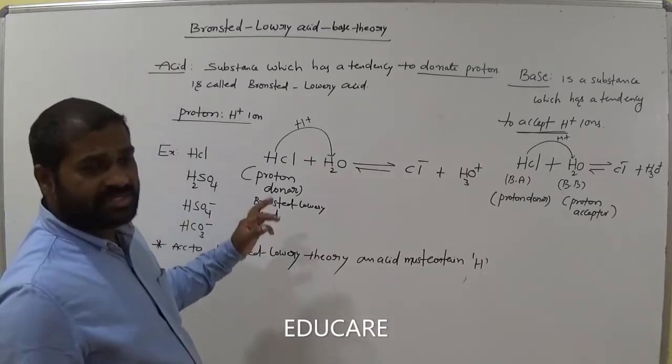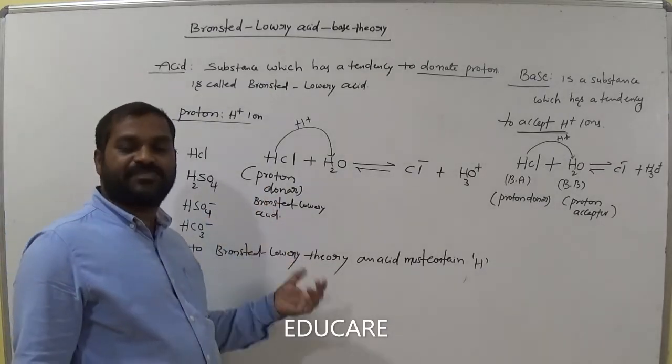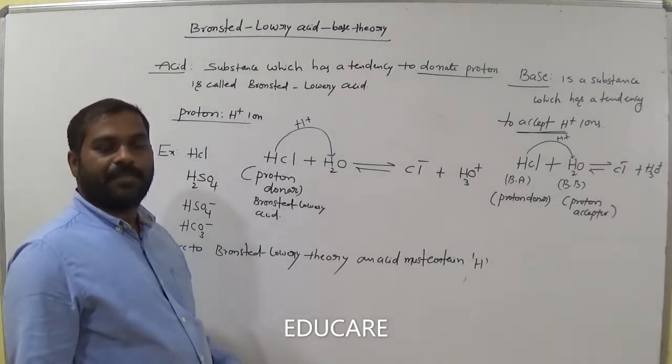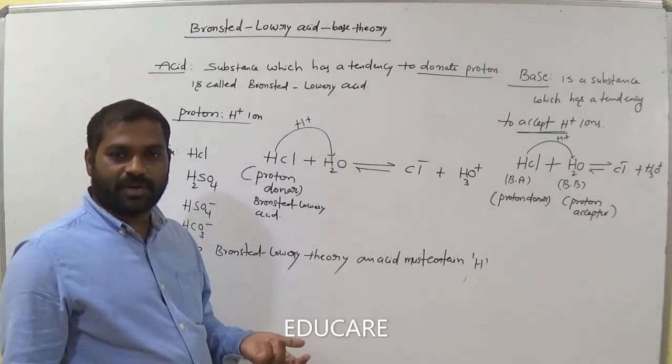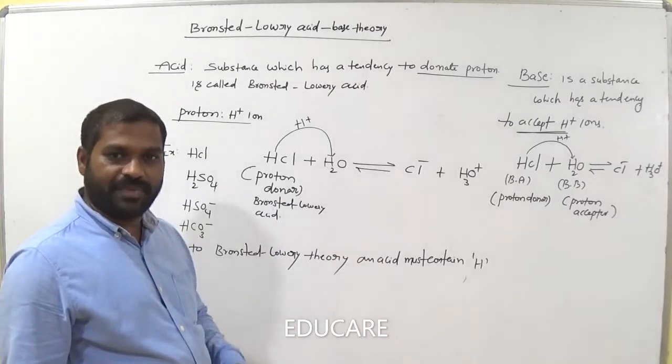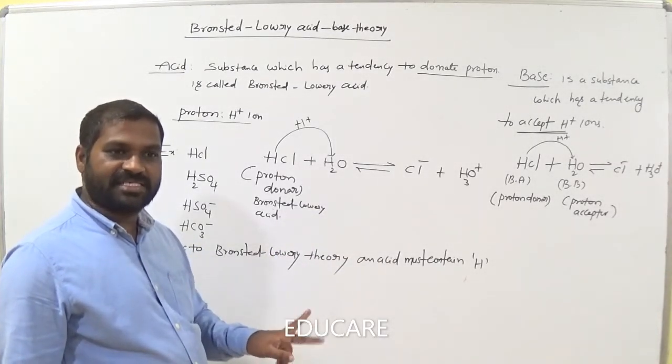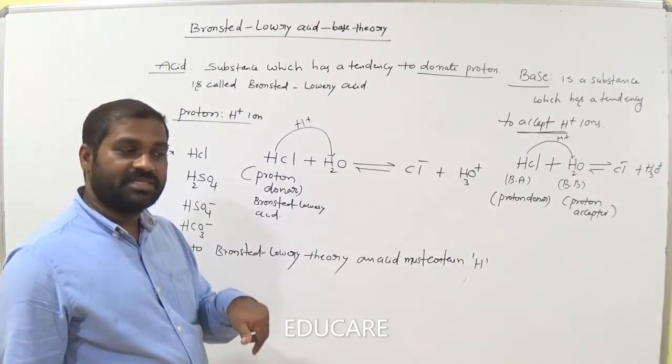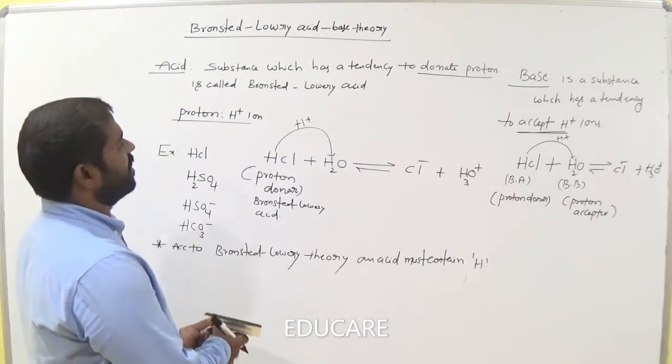In both cases we explain their nature with respect to proton. Proton donor is called Bronsted acid, and proton acceptor is called Bronsted base. Since in both cases we explain with respect to proton, that's why we call it the protonic theory also.